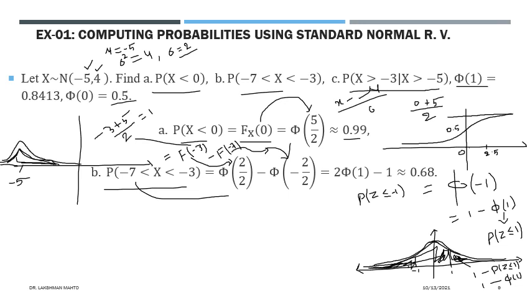If you zoom out from this symmetry, you can say that this area and this area are both equal. Hence this area also has the value 1 minus phi of 1. That's why we are writing phi of -1. What is the meaning of this one? This one is phi of -1, and that value is also